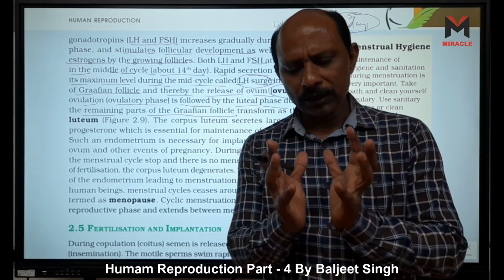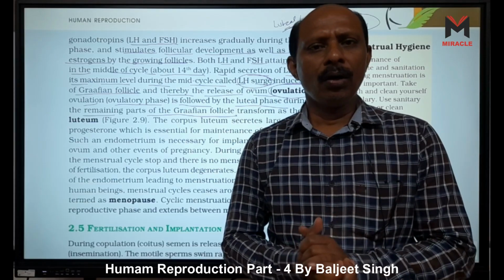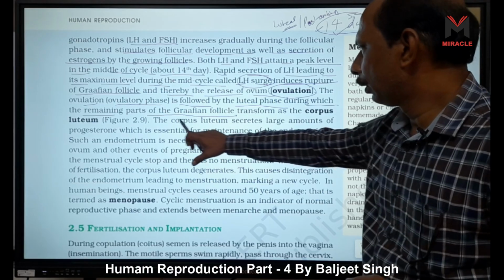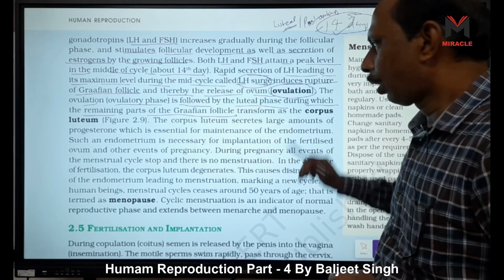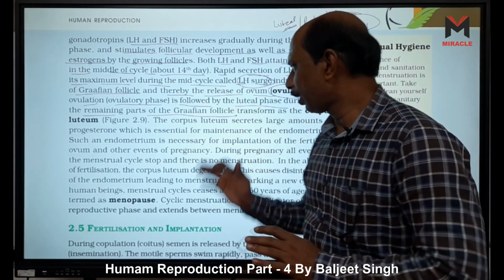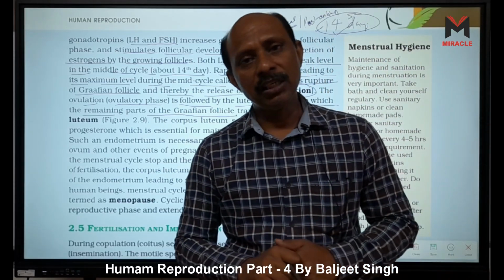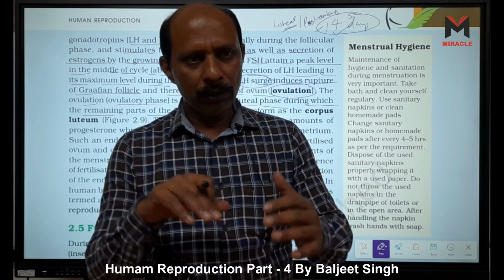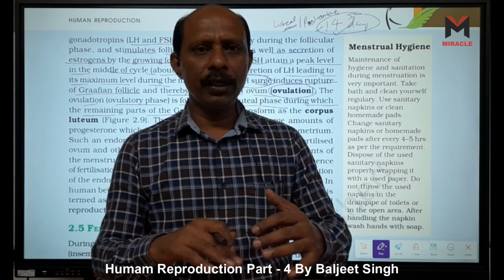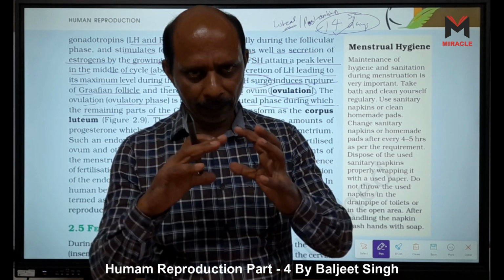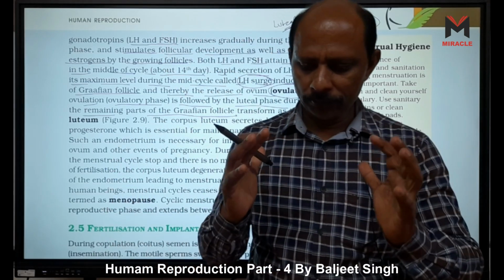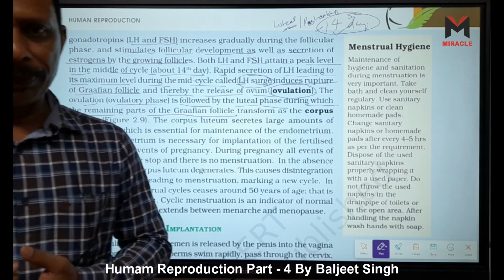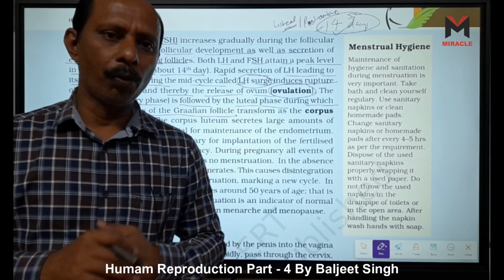And when blood is filled, it is called corpus hemorrhagicum. It is not given here, but it is called corpus hemorrhagicum because hemorrhagic means blood, right? And within 24 to 48 hours, this red color is converted into yellow colored lutein protein, right?